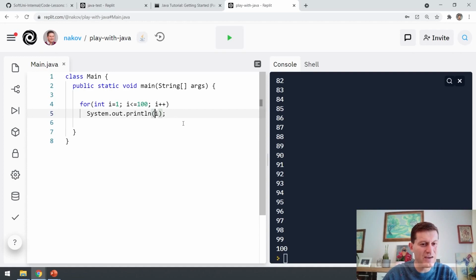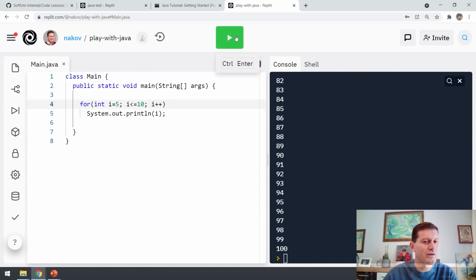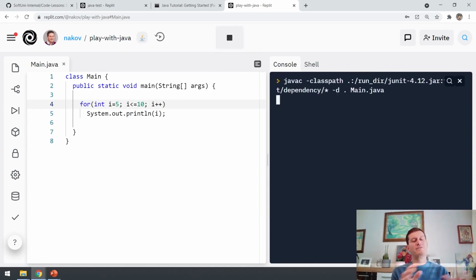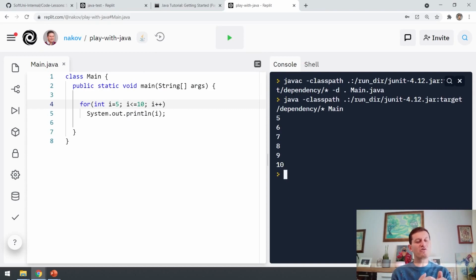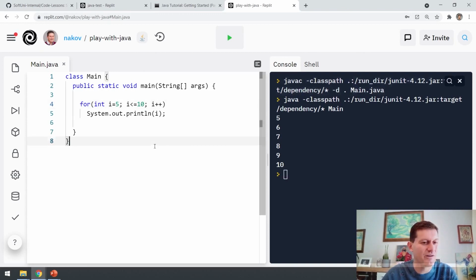Fixing the bugs is, for example, if this is not correct, we can start from 5 to 10 and not from 1 to 100. And this is the run button. So we can do all of this: writing the code, changing the code, and compiling and running this code. Compiling means to prepare the code for execution, for running.